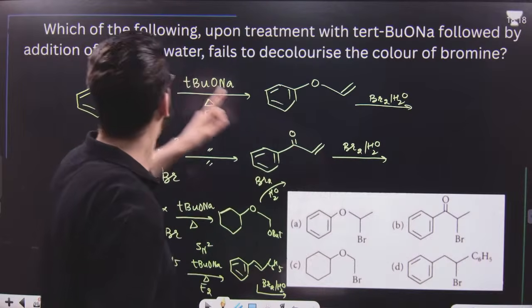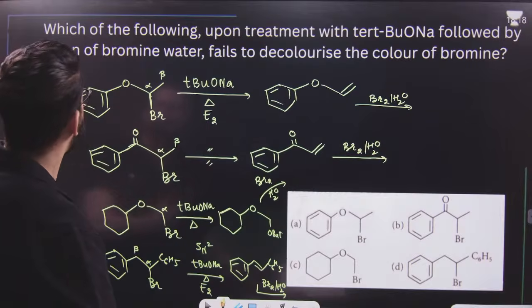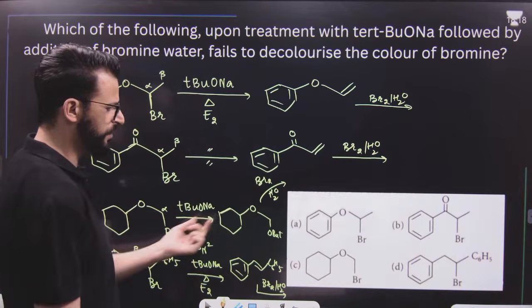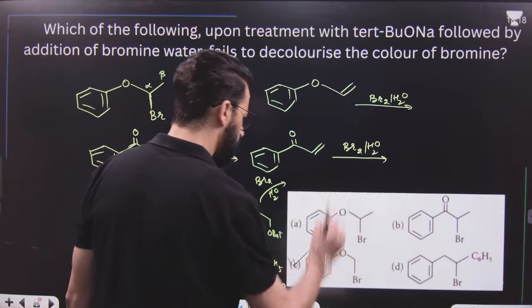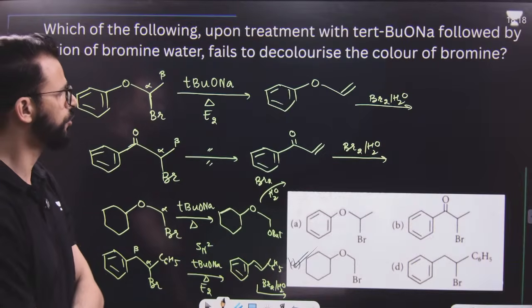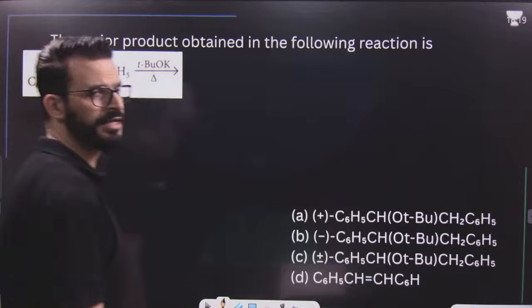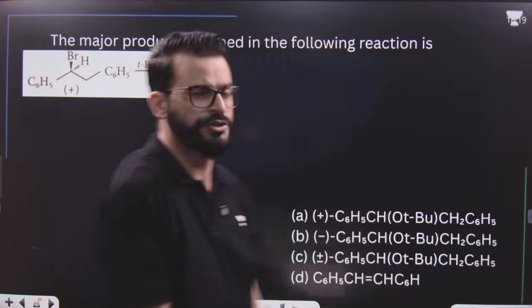So question says, which of the following upon treatment with sodium tertiary butoxide, followed by addition of bromine water, fails to decolorize? This one. This means this is option C. It will fail to decolorize. It will not decolorize at all. It fails to decolorize bromine. Yes or no? Because bromine color will not be decolorized in this case, because decolorization of bromine means test for unsaturation, but there is no unsaturation at all.